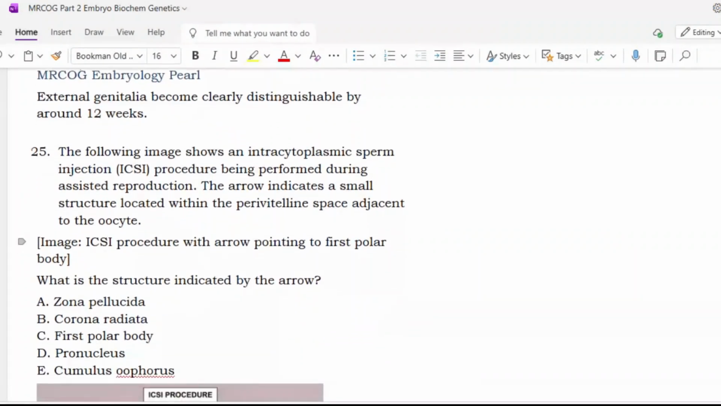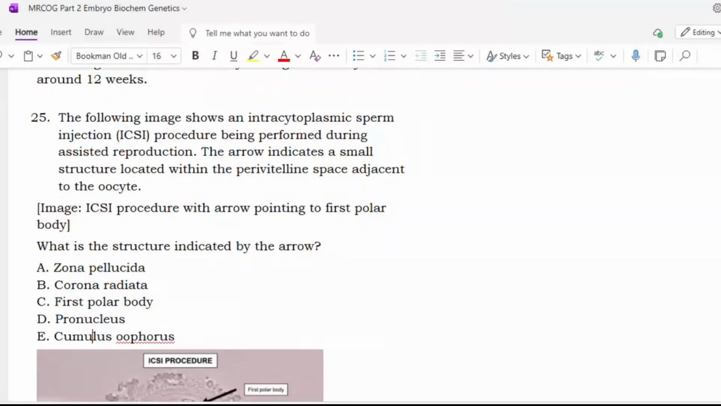The following image shows an ICSI, intracytoplasmic sperm injection procedure being performed during assisted reproduction. The arrow indicates a small structure located within the perivitelline space adjacent to the oocyte. Which is the structure indicated by the arrow?